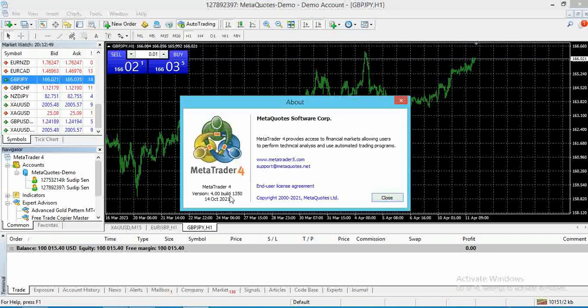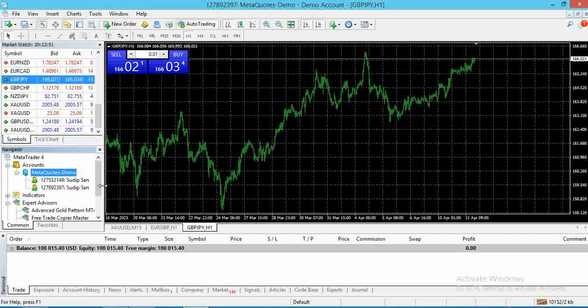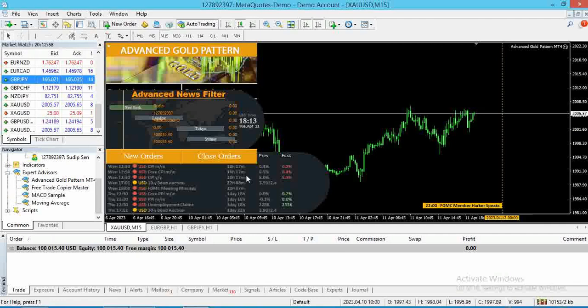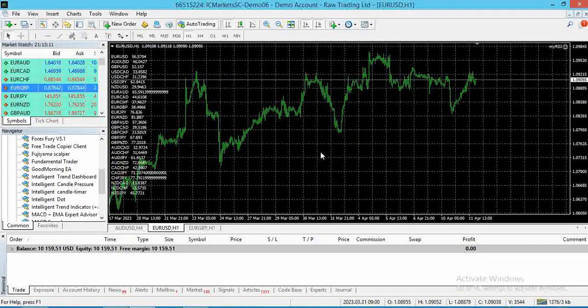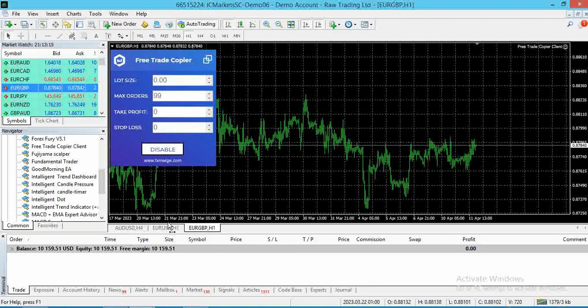See here, this is 1350, and I am using that DLL file for this expert advisor, the Advanced Gold Pattern expert advisor. You will get this review very soon. Now what happens if you cannot use these expert advisors here? You have to use a free trade copier. You can use it for a lifetime.